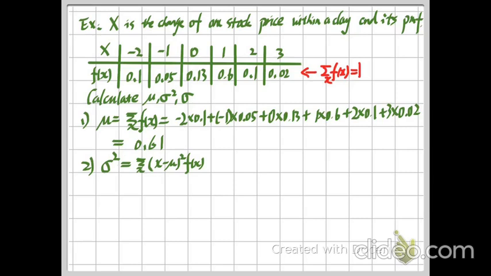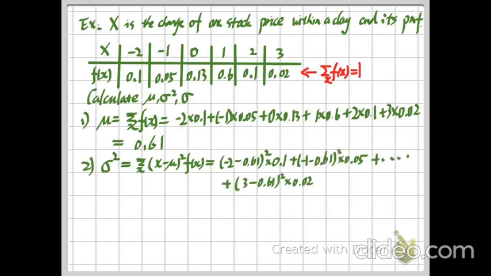So we plug in all of the possible values for x. The first one is (-2 minus our mean, 0.61) squared, times the corresponding PMF, which is 0.1. And we do this for all of the following possible values.